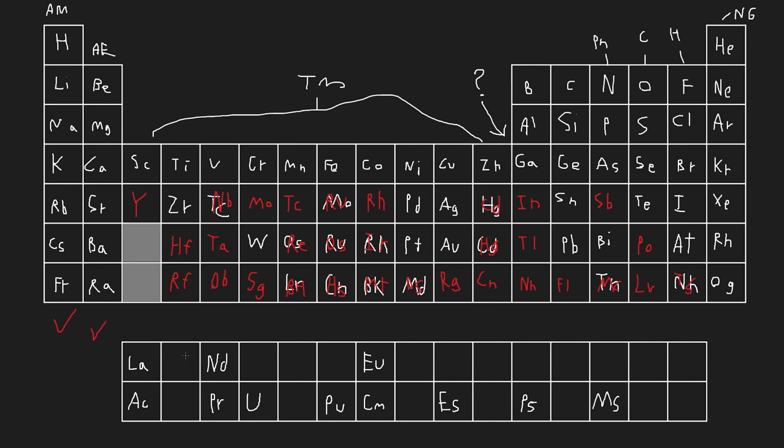Okay, now we have the lanthanides and actinides. We have lanthanum, praseodymium. So I was just wrong about this one. Neodymium I got right. Sweet. Wait, is it? Okay, promethium. Forgot about promethium. Then we have samarium, like samarium iodide. Yeah, I should have got that one too. Europium, I was almost right. I was only off by one.